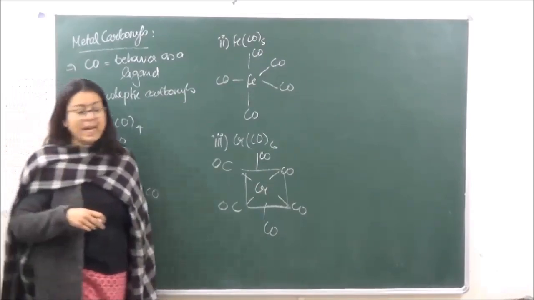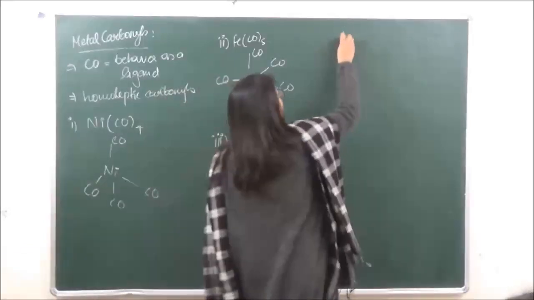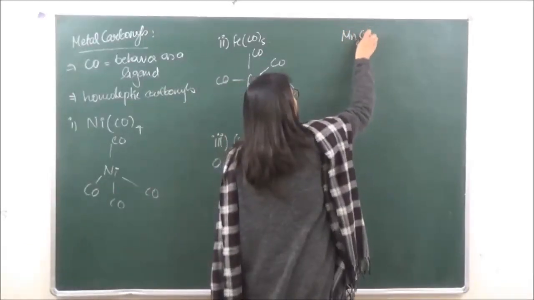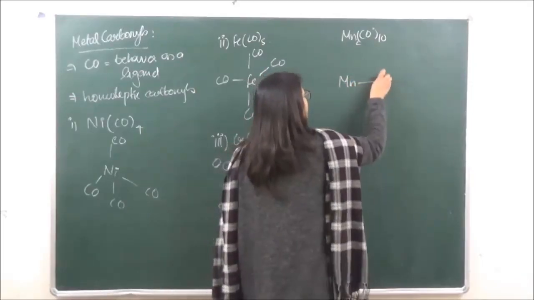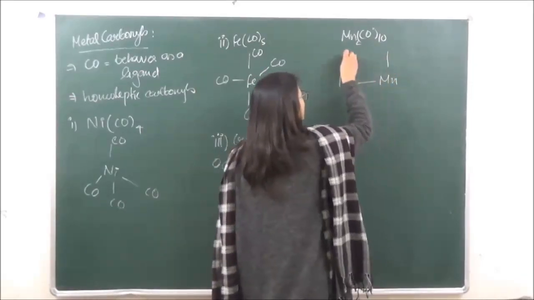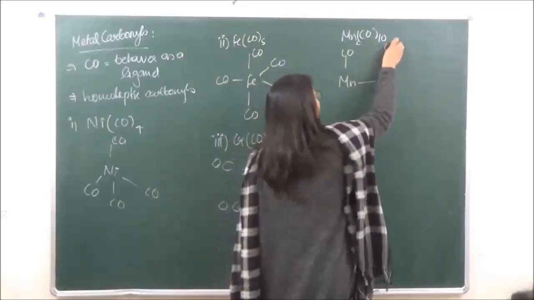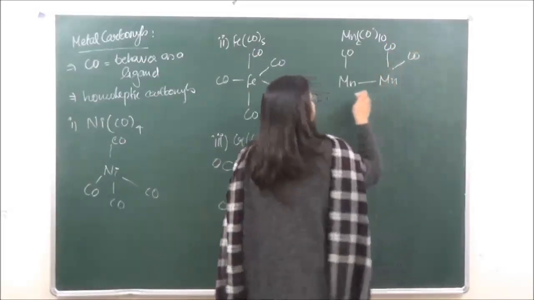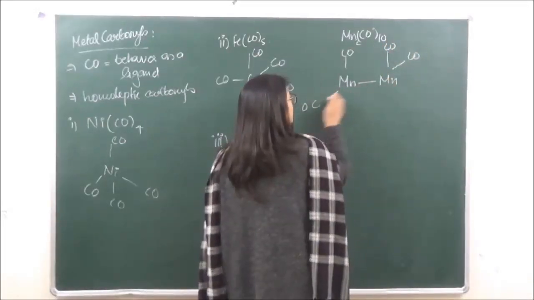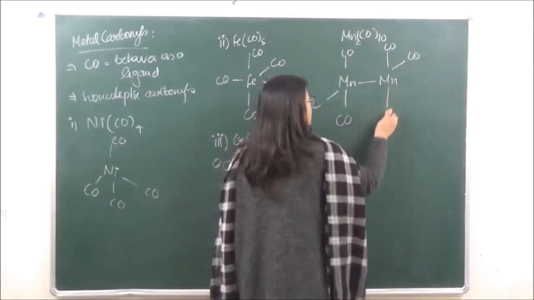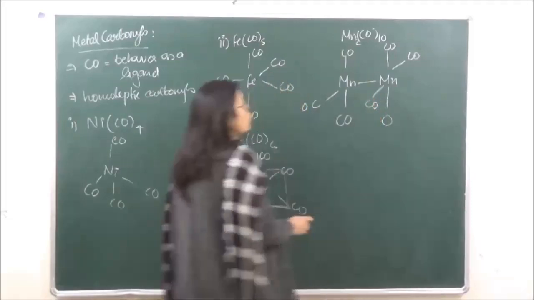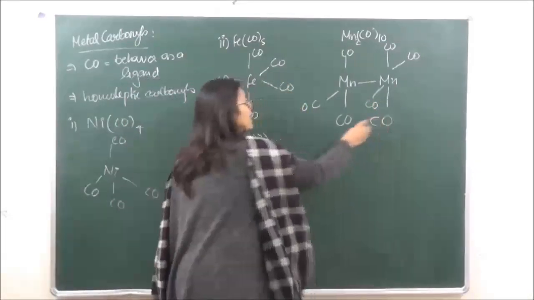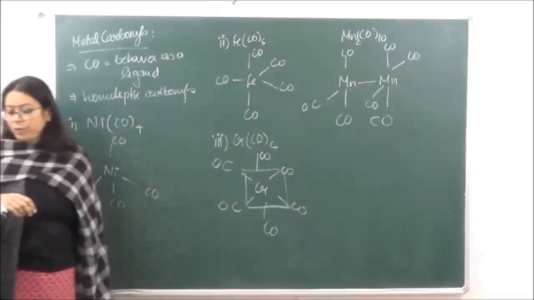For example, we have Mn2CO10. Now over here, both the manganese atoms are going to be bonded to one another. So it is going to have 10 carbonyl groups which are going to be arranged.